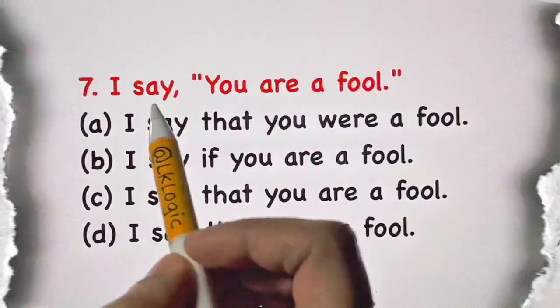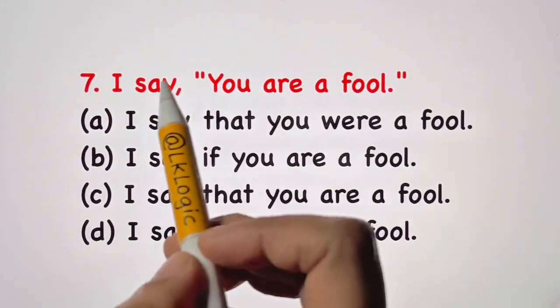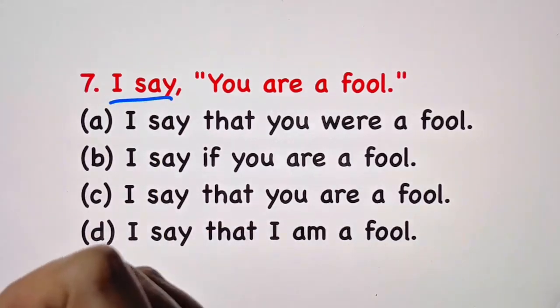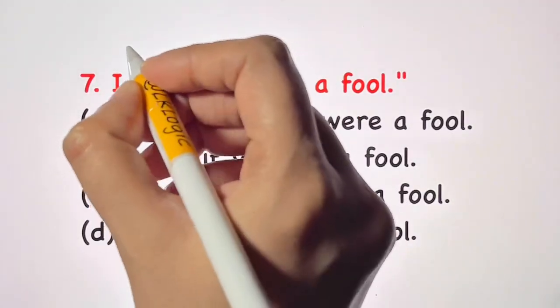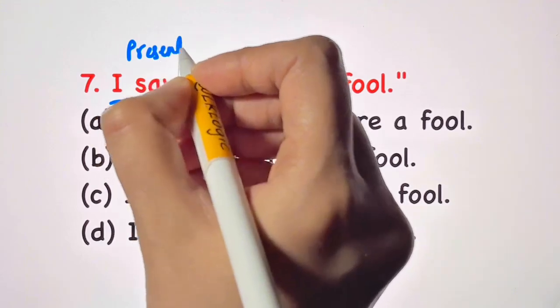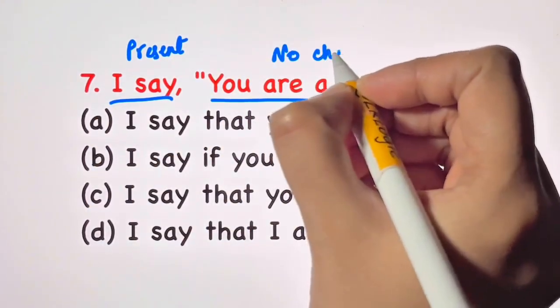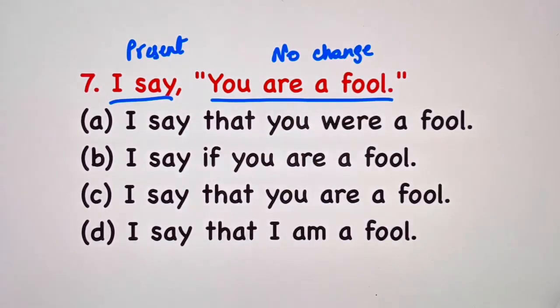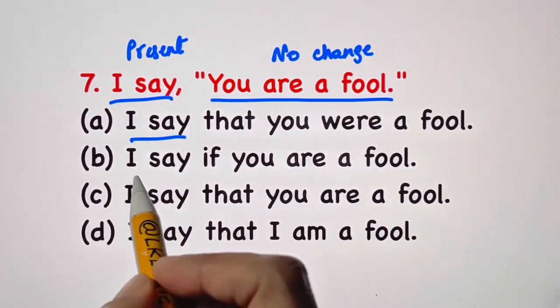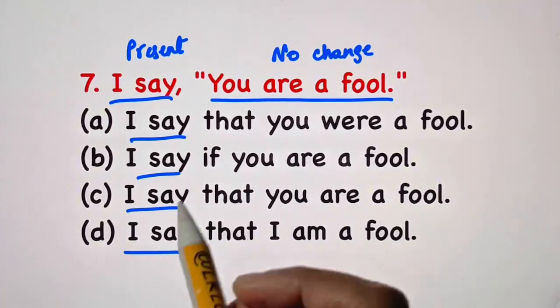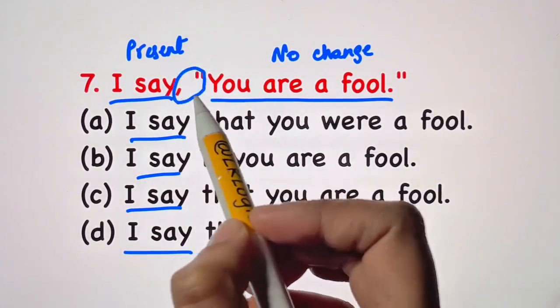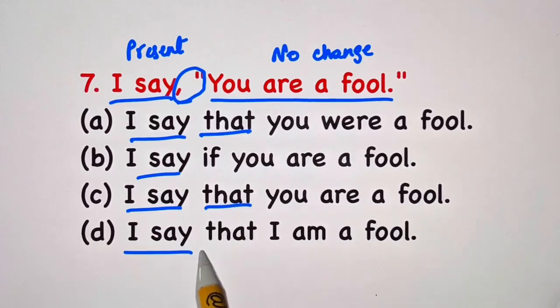I say that I work hard. Right. I say you are a fool. So here your reporting verb is in present tense. So what does it mean? Your reported speech will not change. No change in your reported speech. Easy. So you have I say, and then your inverted commas will change into that.